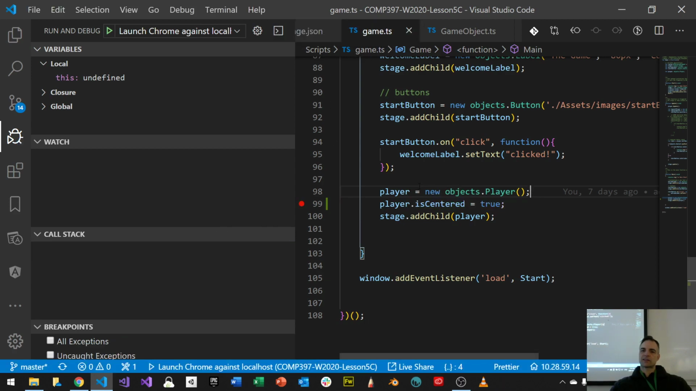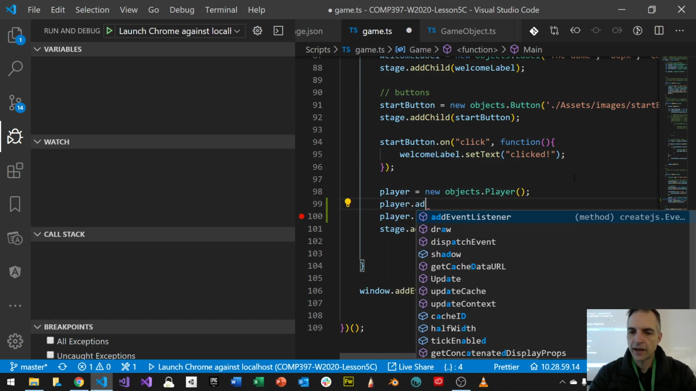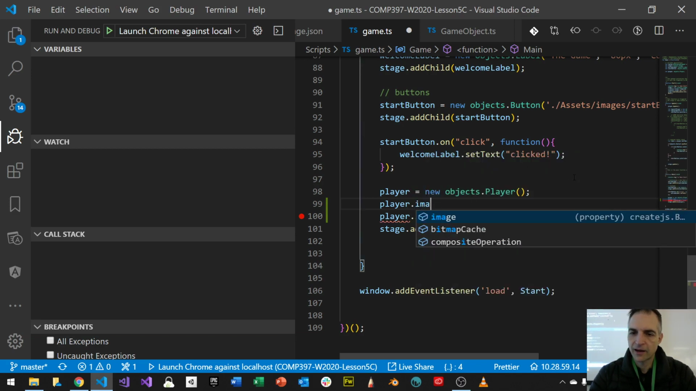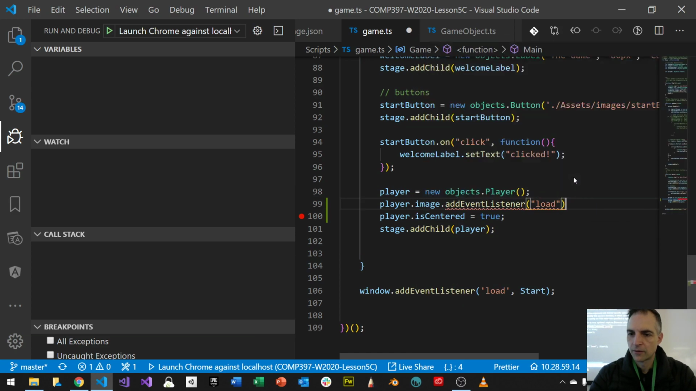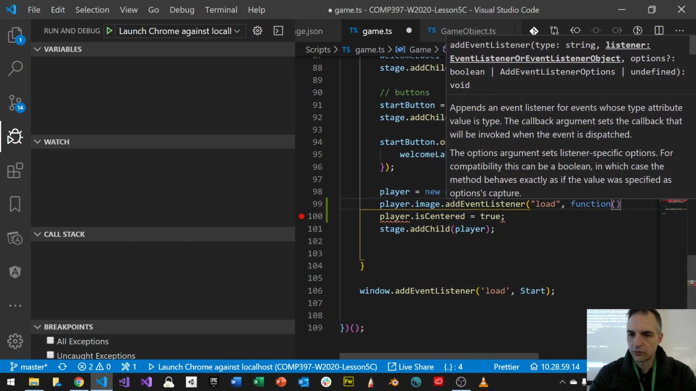So I've got to do this loading thing outside of my player object even, which makes no sense. And we're going to solve this next week with a preloader. We can't do preloading this week because we have no time. But here's how it looks. I can say player dot image dot add event listener, load, right? On load, then do some kind of function.